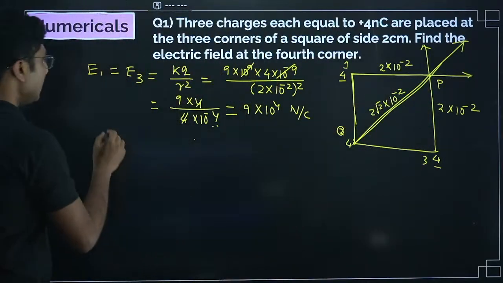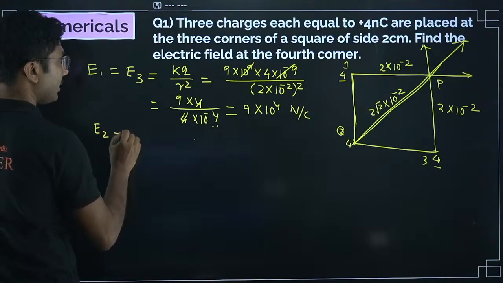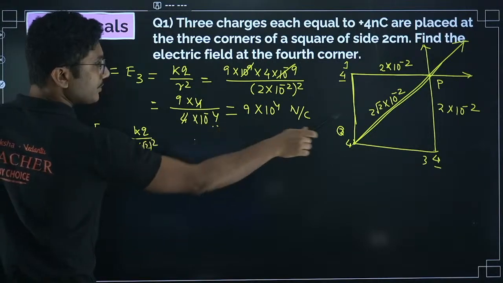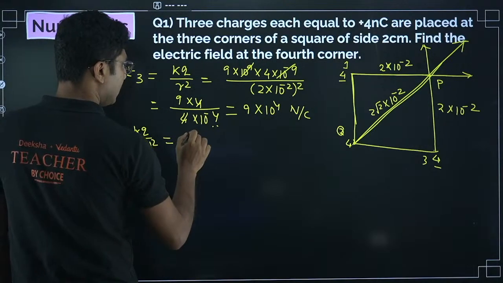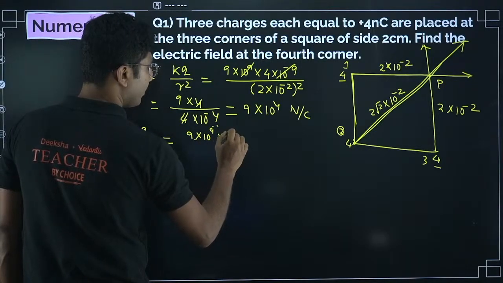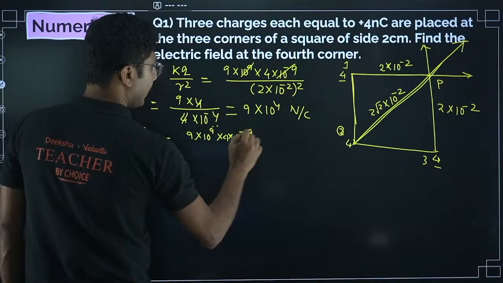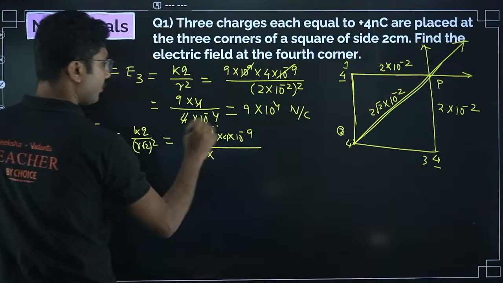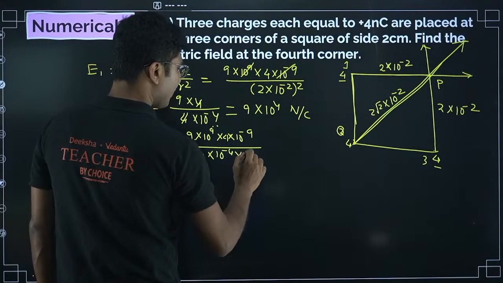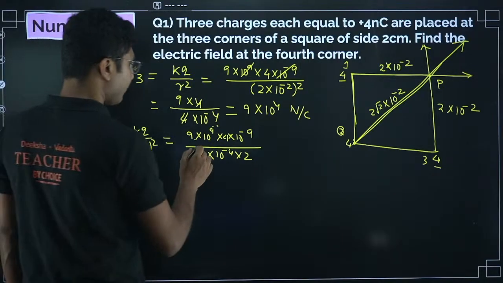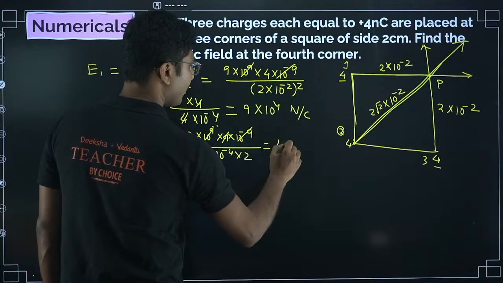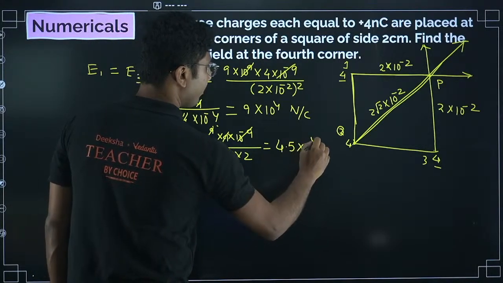So the electric field due to the second charge will be slightly different. It will be kq by (r root 2) whole square. This root 2 is because of this factor. Top part will be the same, 9 into 10 to the power of 9 into 4 into 10 to the power of minus 9. In the denominator it will be 4 into 10 to the power of minus 4. But there is a root 2 also, so root 2 square, so you have to add that as well. So 10 to the power of 9 minus 9 cancels, and you get this as 4.5 into 10 to the power of 4 Newton per Coulomb.